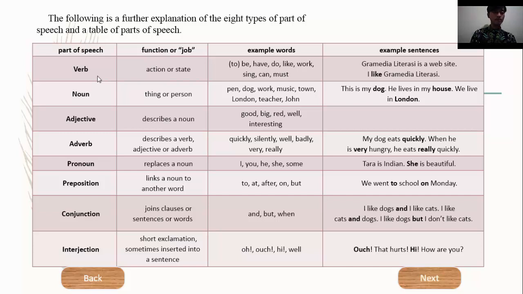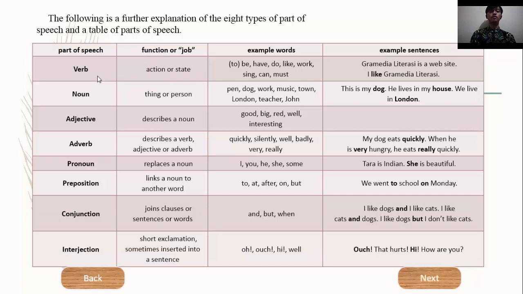Next is adverb. Function or job of adverb is describes a verb, adjective, or adverb. Example words of adverb are quickly, suddenly, well, badly, very, really.